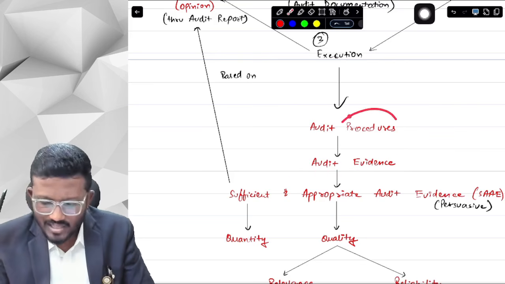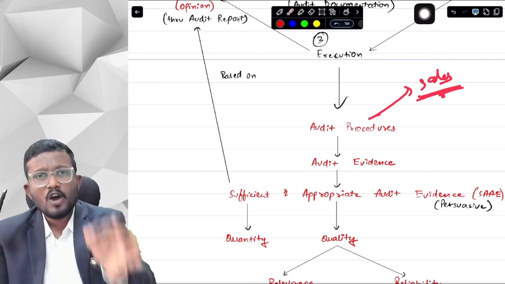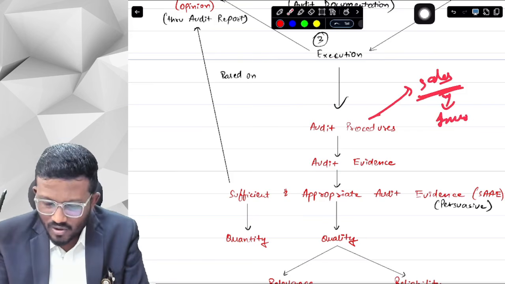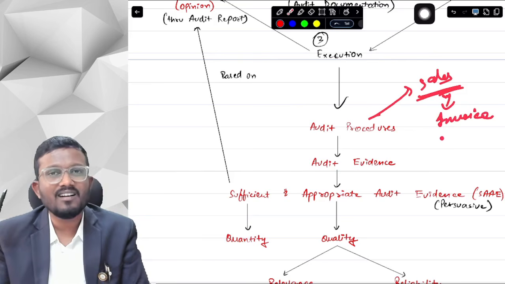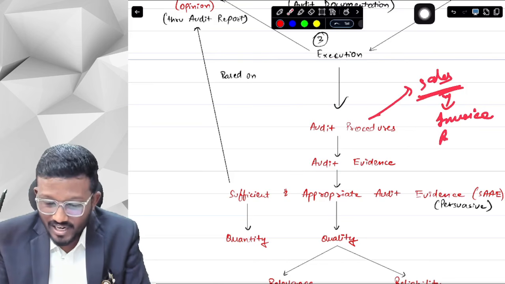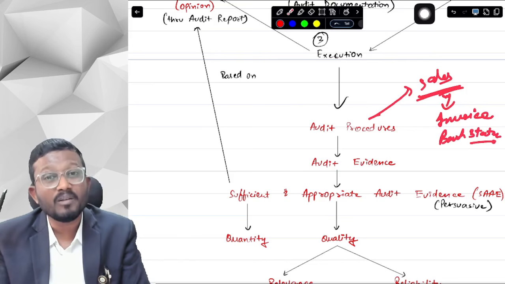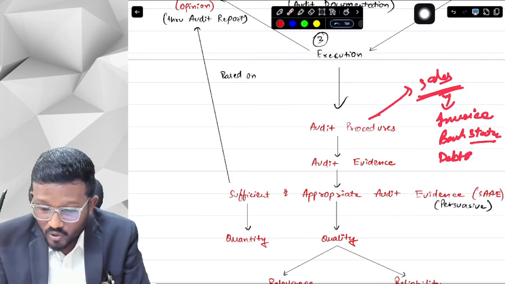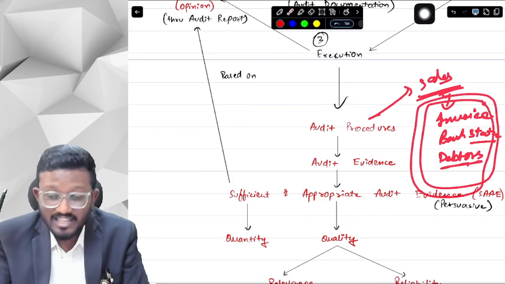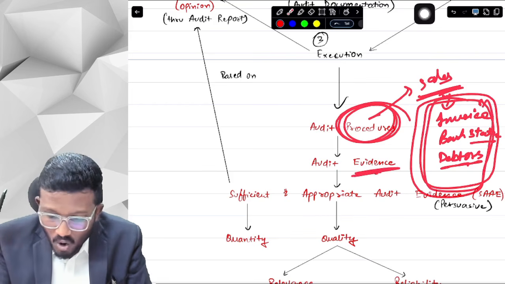Basically, suppose I want to check sales. You know that for sales you might have generated an invoice. You have an invoice for sales. You know that after sales the amount might have got credited in an account. Then you will check the bank statement if the amount is credited or not. If the amount is not credited, then the amount will be shown in the debtors side. So is the amount shown in the debtors or not? We will see. We have all these things which we will check by doing audit procedures, and all these things are known as audit evidence.